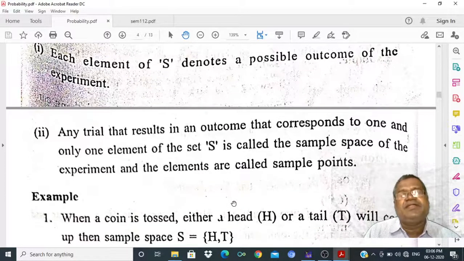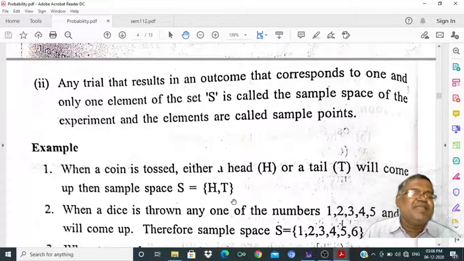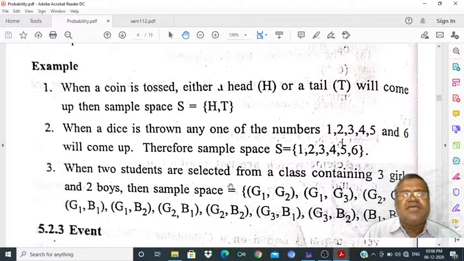H is a sample point, T is a sample point, HH is a sample point. Similarly, when a coin is tossed, either head or tail will come, so the sample space consists of H and T. If a die is thrown, 1, 2, 3, 4, 5, 6 are the points of the sample space.